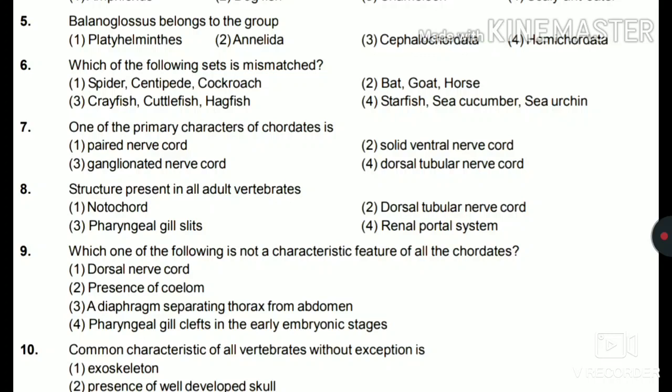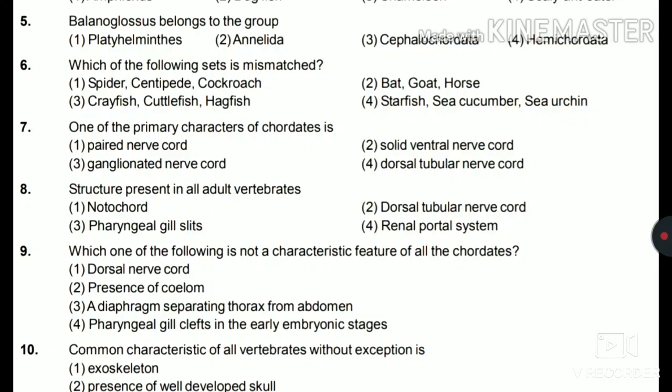Seventh, one of the primary characters of chordates is paired nerve cord, solid ventral nerve cord, ganglionated nerve cord, dorsal tubular nerve cord. So the answer for this is dorsal tubular nerve cord. Eighth, structure present in all adult vertebrates: notochord, dorsal tubular nerve cord, pharyngeal gill slits, or renal portal system.